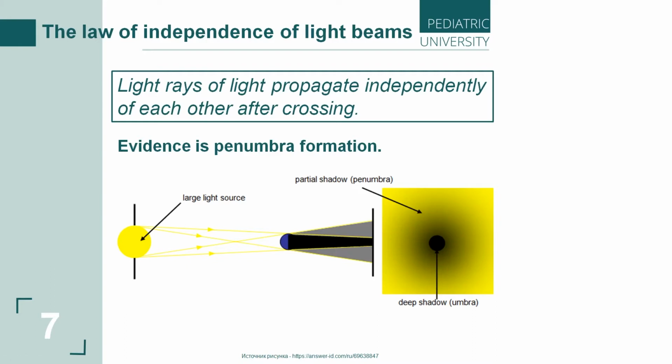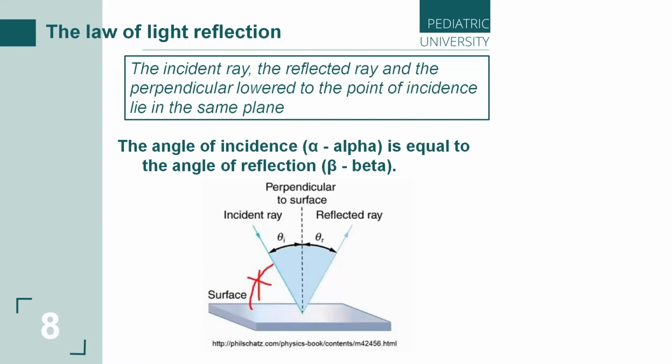And consider the following law that you all have known from childhood. We loved the sun and loved mirrors, and took the sun into mirrors and saw it on the wall, for example.